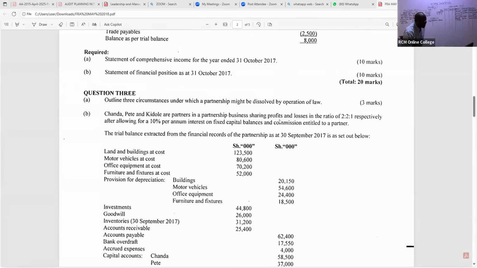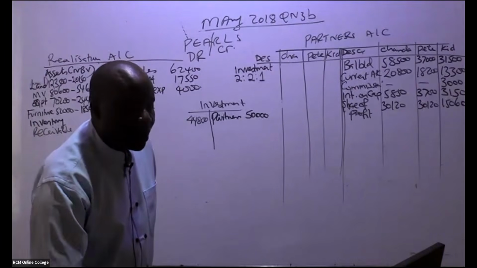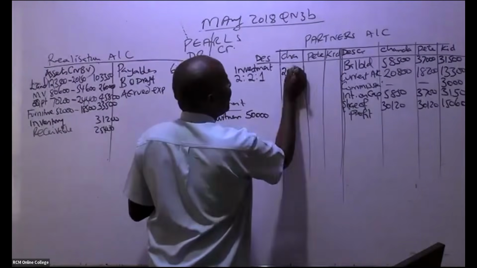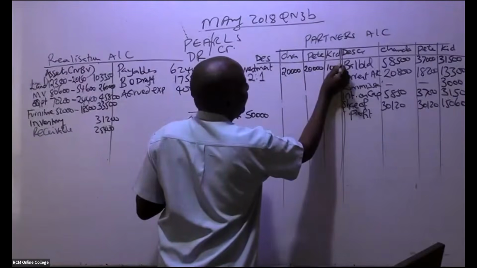And their profit share is given here, 2:2:1. So in this case, could you kindly apportion this 2:2:1? This gives us 20, 20, 10. This gives us 20,000, 20,000, and 10,000 like that.